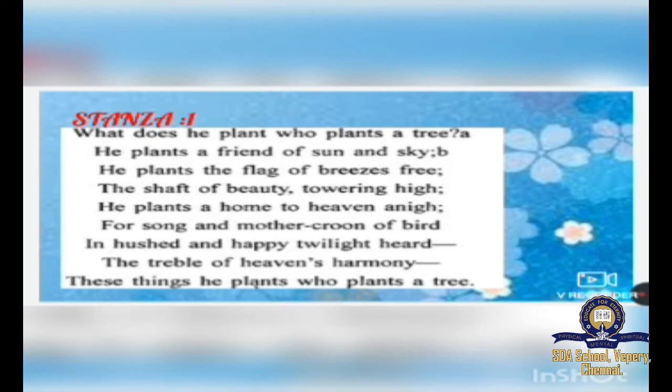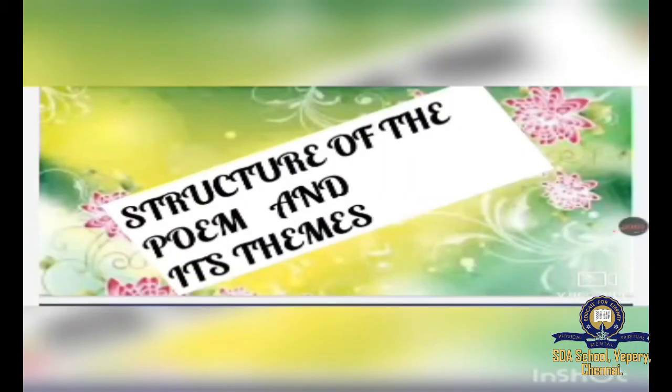I think you would have understood this stanza in a better way, and I hope this session was an interesting one for you. So now we will be moving to the structure of the poem and its themes. Now you would have understood what the theme is all about. It is about nature and the environment, and how nature and the tree, everything is involved. This is what the poet explains in this poem, and I have explained the first stanza. Now let us move to the structure of the poem.